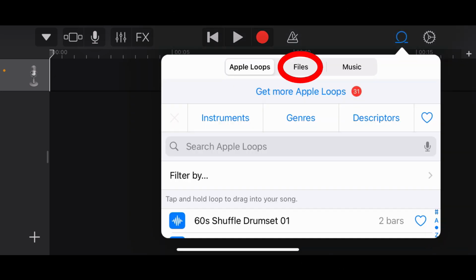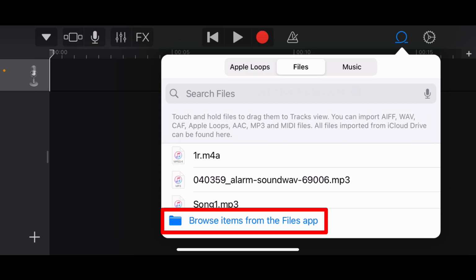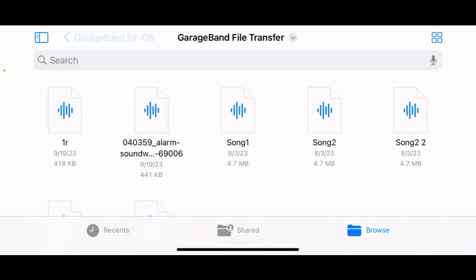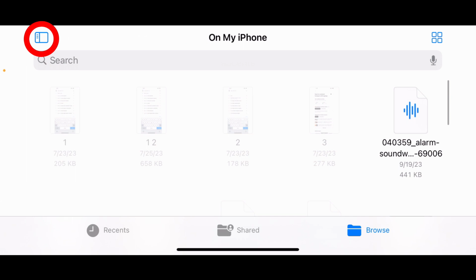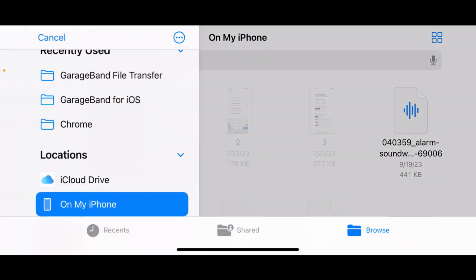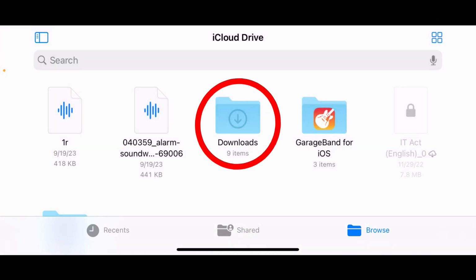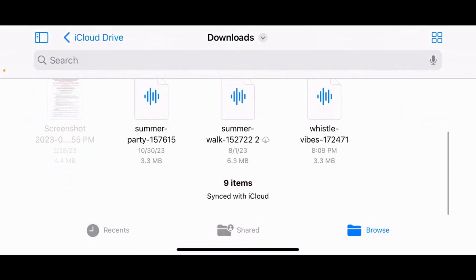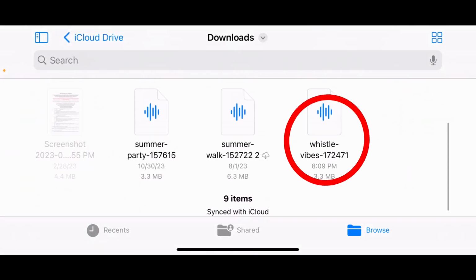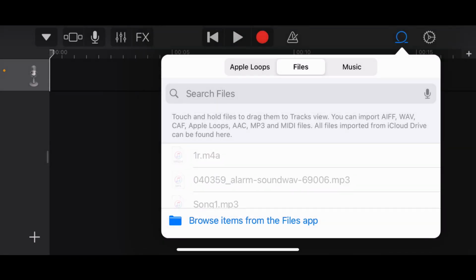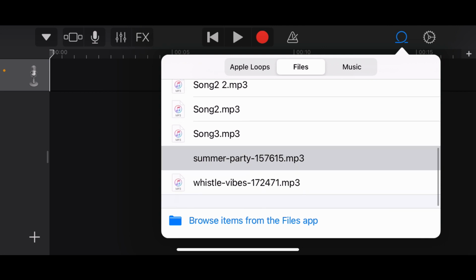Then tap Files. Now click Browse items from the Files app. Now tap Browse. If you don't see it here, just click this. Yeah, my downloaded file which was located on the iCloud Drive. So I click this and Downloads. Yeah, here it is, Whistle Vibes. Now just click this. Now it will be added here.